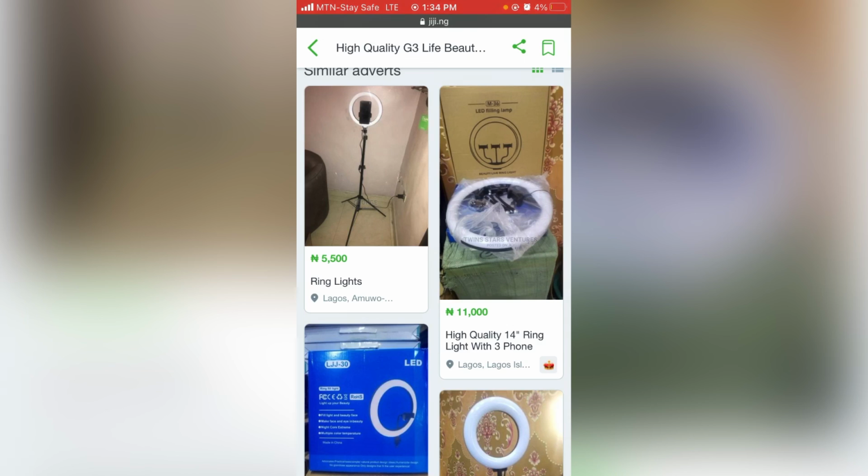Once the product arrives, you can go online, search for product pictures that you can use. Then you can go online and sell. You can make videos of how you are using the ring light to make a video of yourself. Then you can upload it on Facebook. You can sell online. Once you know how to create Facebook advertisement, TikTok advertisement, Instagram advertisement, once you know how to do all those things, you are okay.